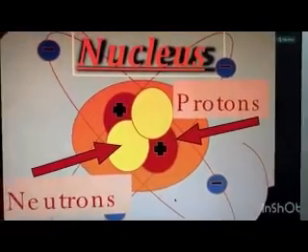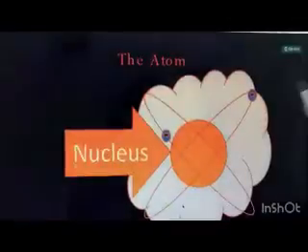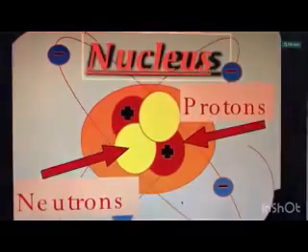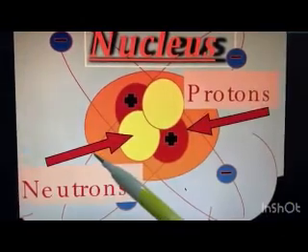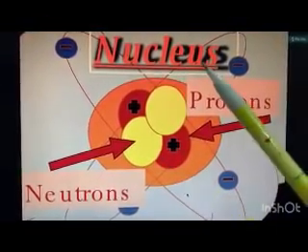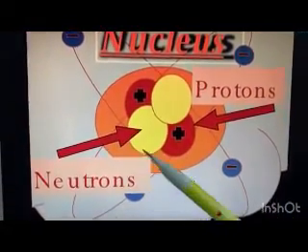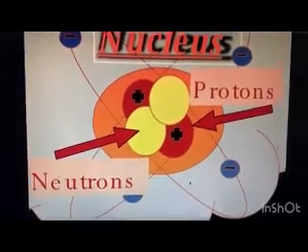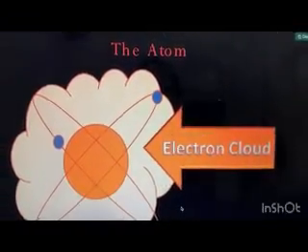And then if we move forward, inside the nucleus, which is this orange part, we have protons and neutrons, because we said earlier in our lecture that protons and neutrons are in the nucleus. So protons are the positive ones and neutrons are the neutral ones. This is the electron cloud inside the atom.